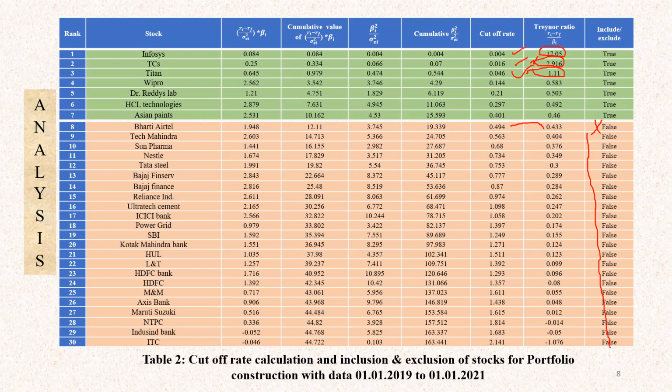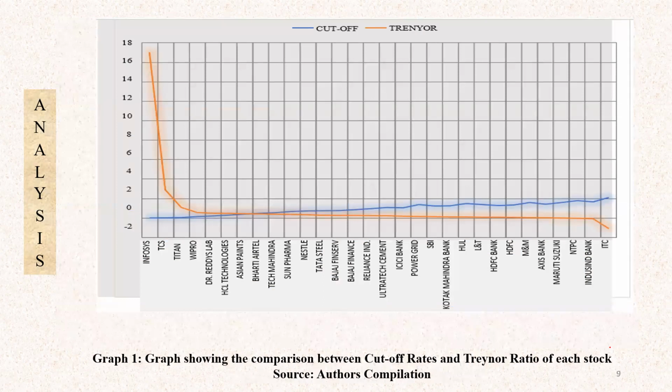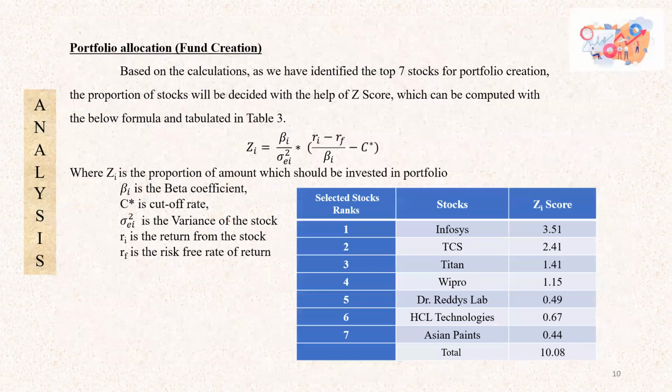The next concept is how much should be included, how much portion should be invested in Infosys, TCS, Titan, Wipro, and so on. And this is an elbow diagram, which also tells about the same thing, like if you see this cutoff ratio is increasing in blue color, so we are going to include only 7 stocks in our portfolio. Okay. So this proportion of investment will be decided with the help of Z score. Okay, Z score, and this is the formula which has to be used for Z score. This tells how much portion or proportion should be invested in those 7 stocks individually.